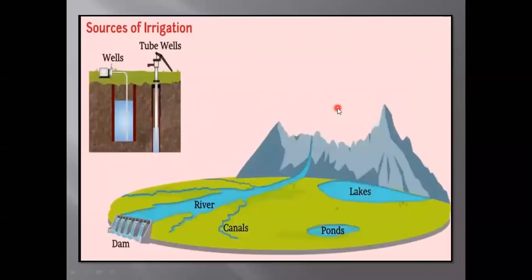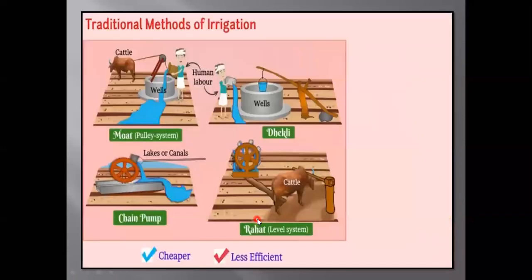Now we will be talking about sources of irrigation. Here you can see river, canals, ponds, lakes, dam and wells. These are sources of irrigation. In ancient times, all these sources were present, but modern methods were not. That's why farmers were irrigating the field using moat, jekli, chain pump and rahat.